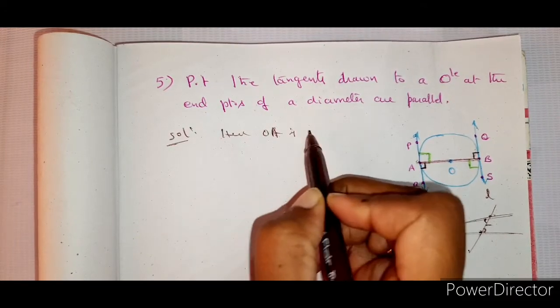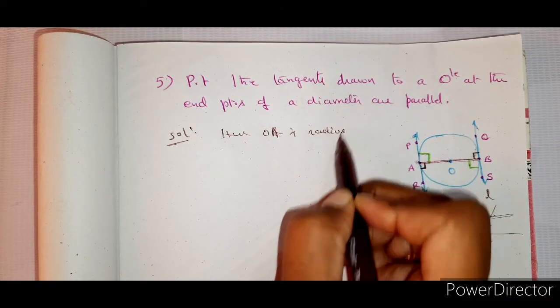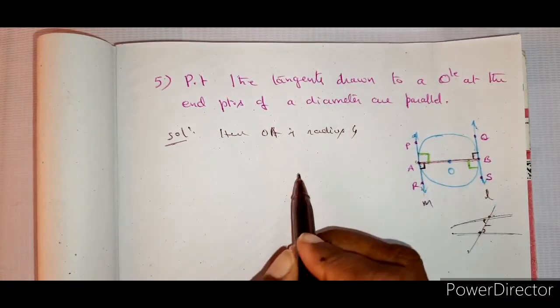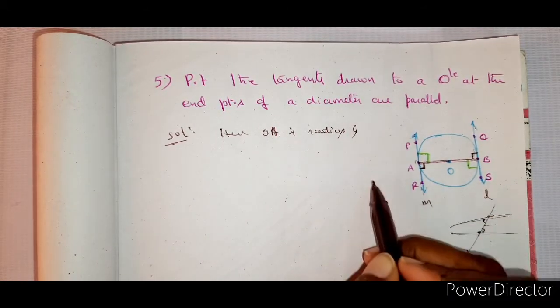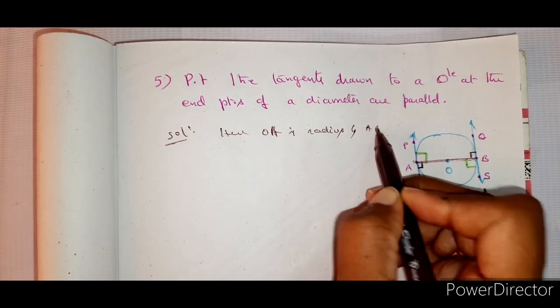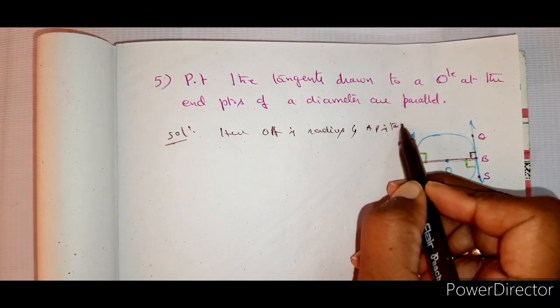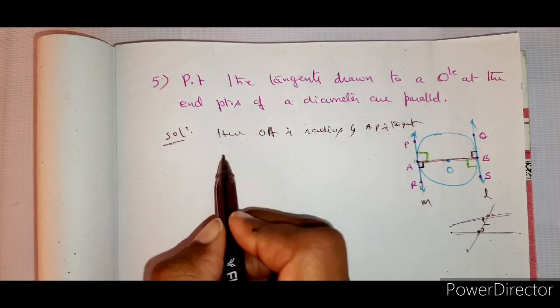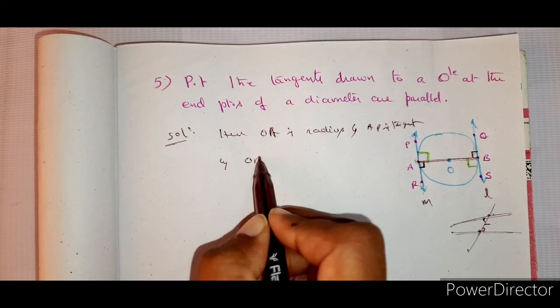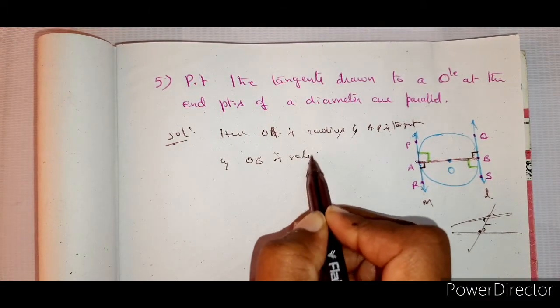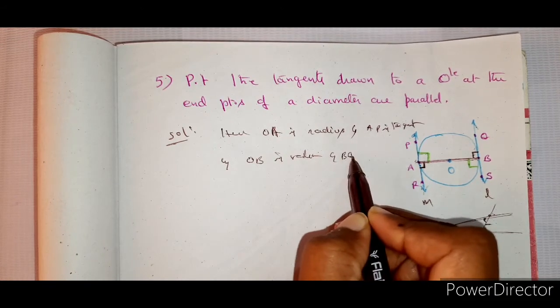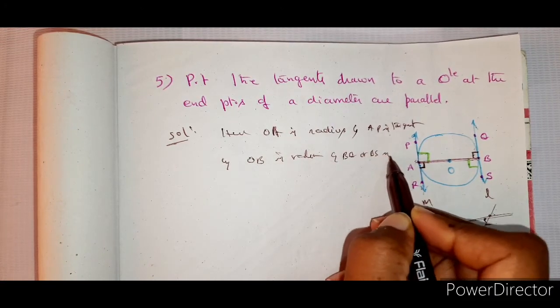Here, OA is radius and AP is tangent. OB is radius and BQ or BS is tangent.